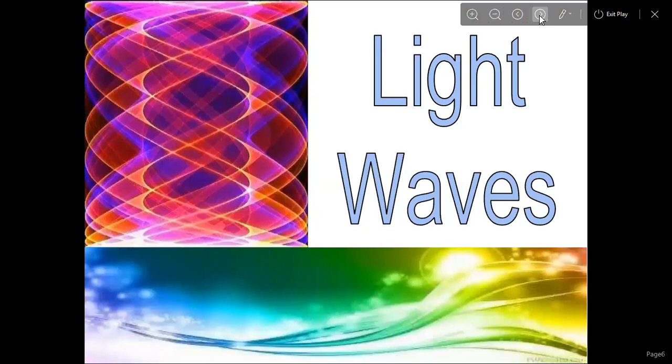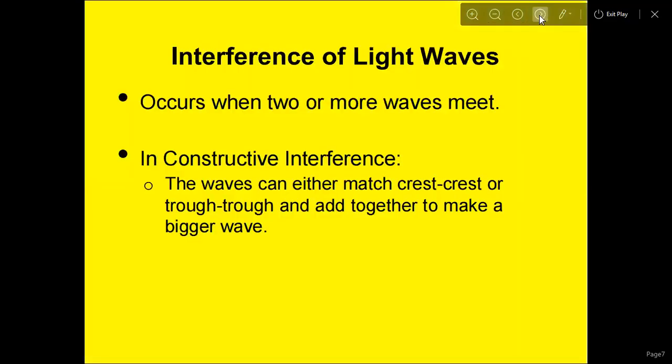Interference of light waves occurs when two or more waves meet. To get interference of light, we must have two or more waves meet. In constructive interference, the waves match crest to crest or trough to trough and add together to make a bigger wave.